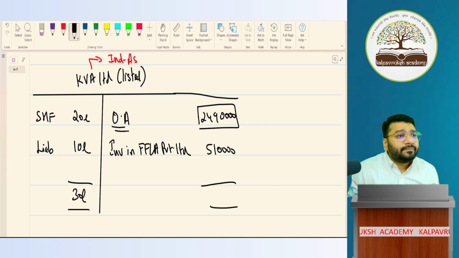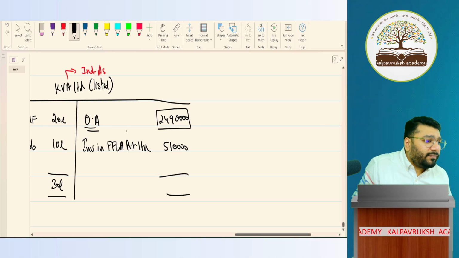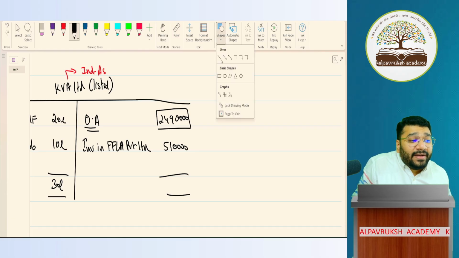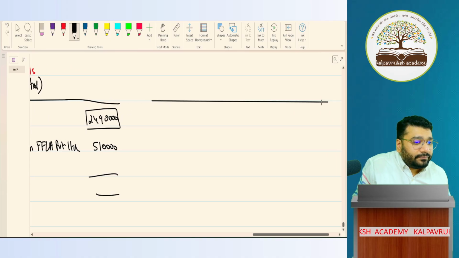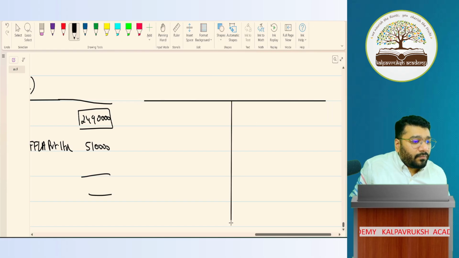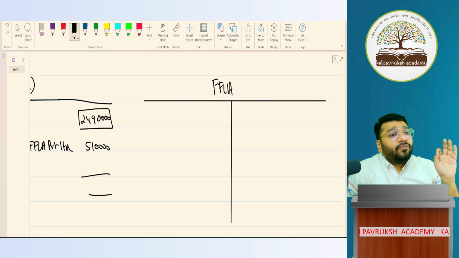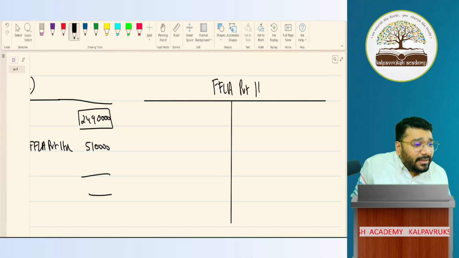Any problem? Okay. Now, parallelly, I'm also showing you the balance sheet of FFLA. FFLA is a private limited company. FFLA stands for Fortunes Fun Learning Academy Private Limited.